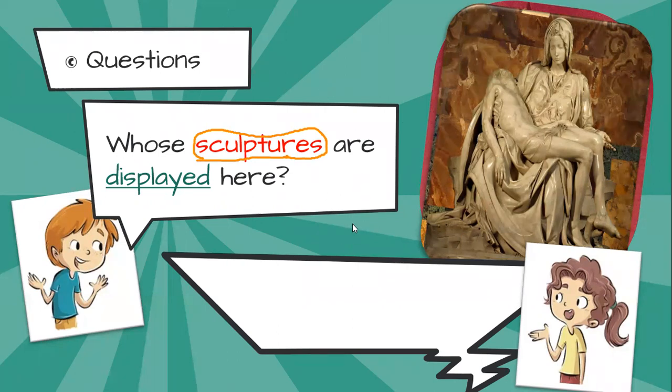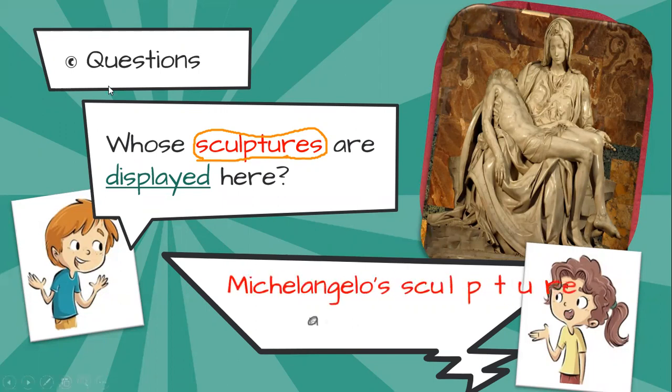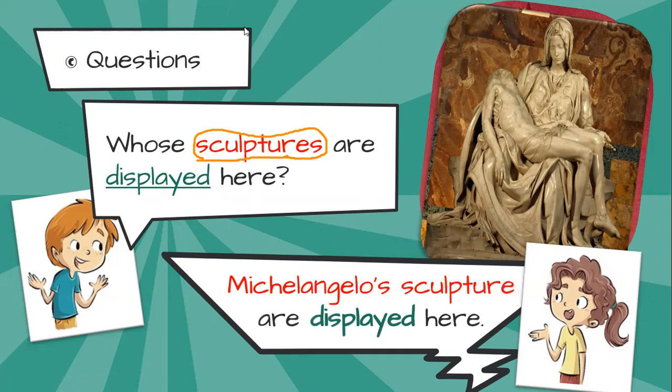The answer is Michelangelo's sculptures are displayed here. So remember that we use the verb display with sculpture and paintings. So one more time, whose sculptures are displayed here? Michelangelo's sculptures are displayed here.